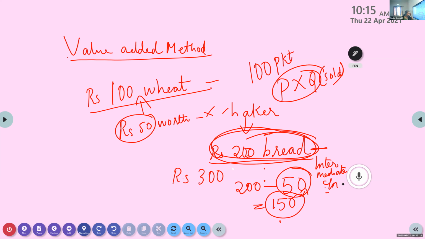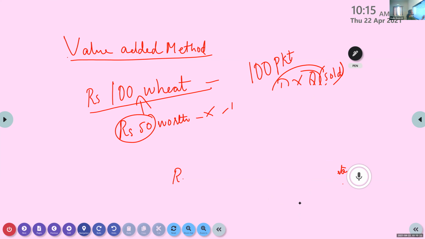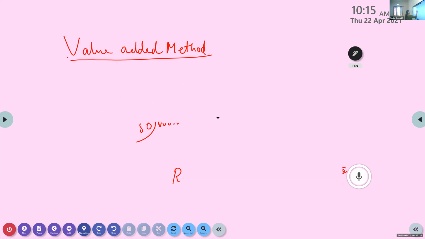Now, once more, I'll show you the example. We have 100 rupees worth of wheat. The farmer produced it. The baker took 50 rupees worth of wheat for producing bread.